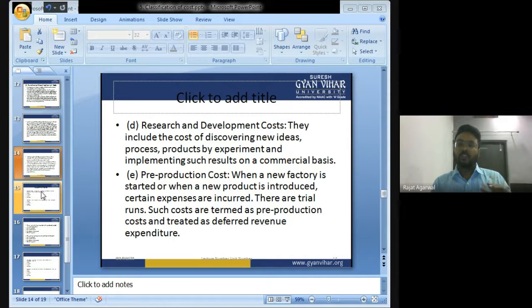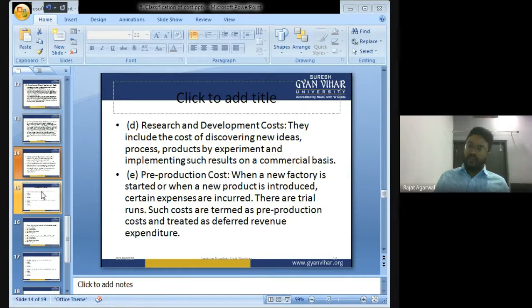All the cost which is incurred when a new factory is started, all the cost which is incurred when a new product is launched, is introduced. So pre-production cost is all the cost which is incurred before the production process is actually started.